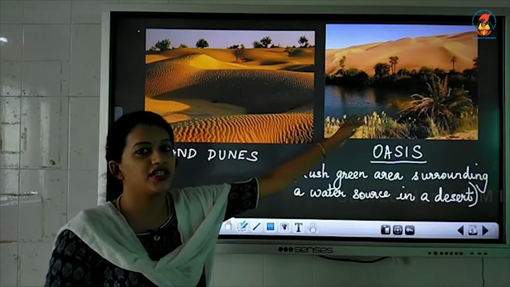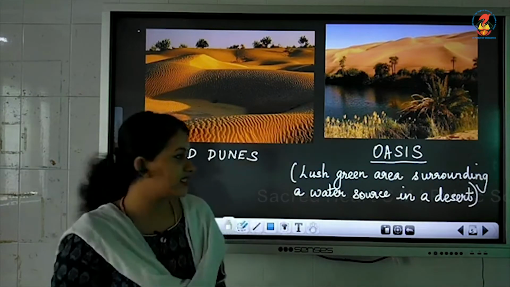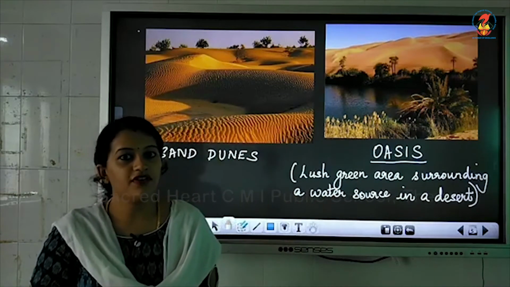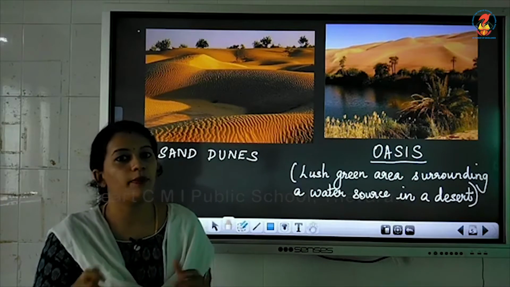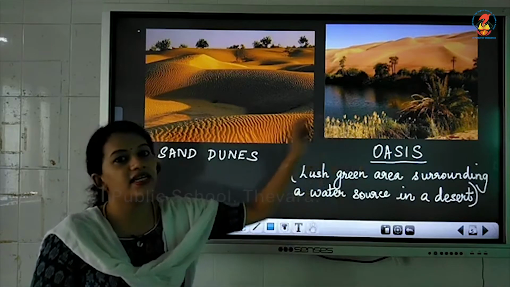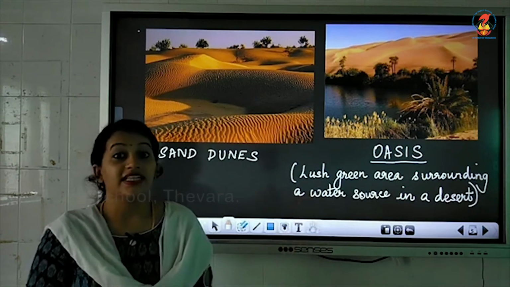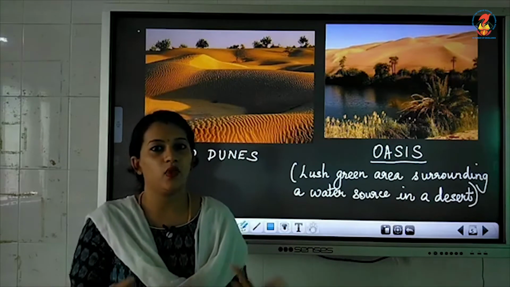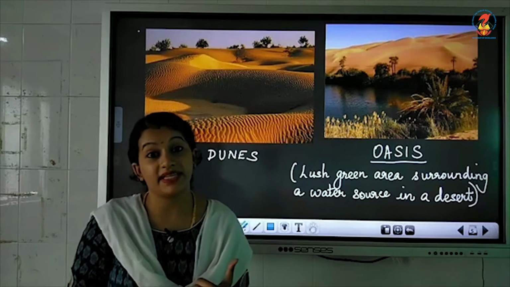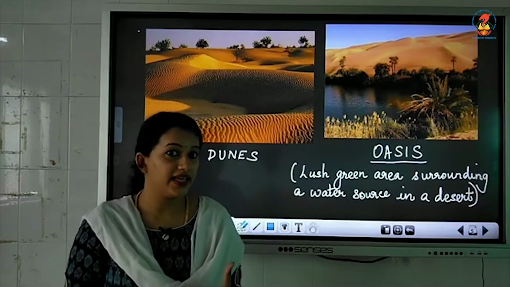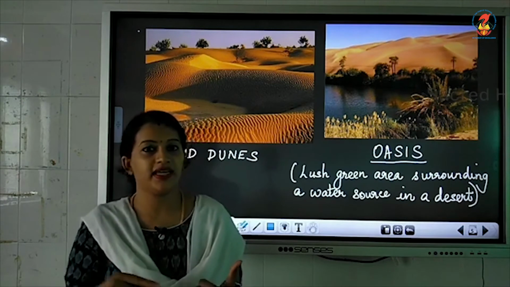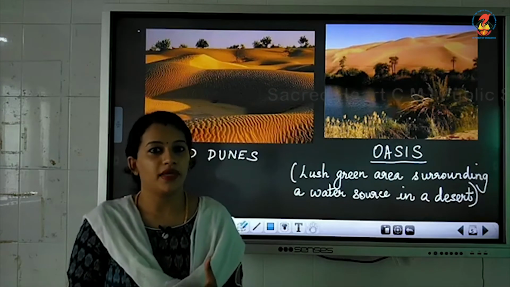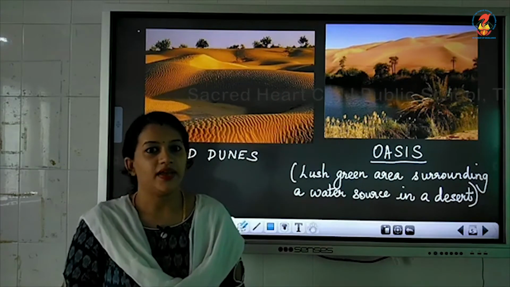When there is such a lush green area, most of the villages in Rajasthan are situated near this oasis, because there they will get water for their use, and at the same time they can do farming, whether it is rearing animals or growing plants, as there is a water source like an oasis.